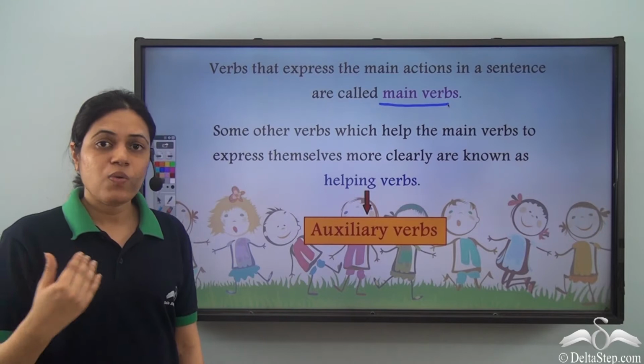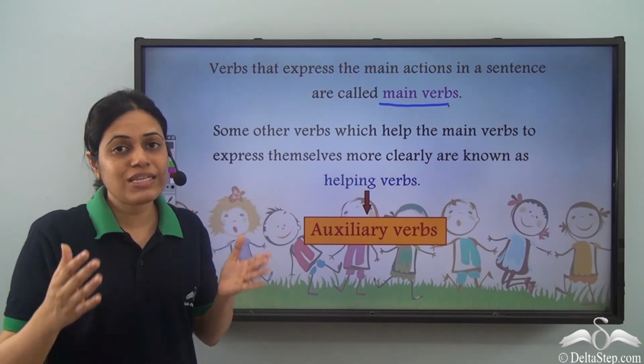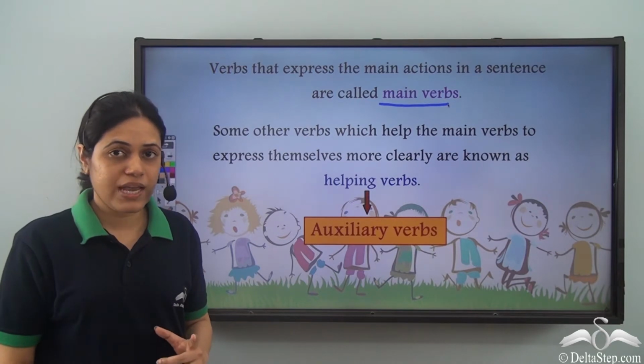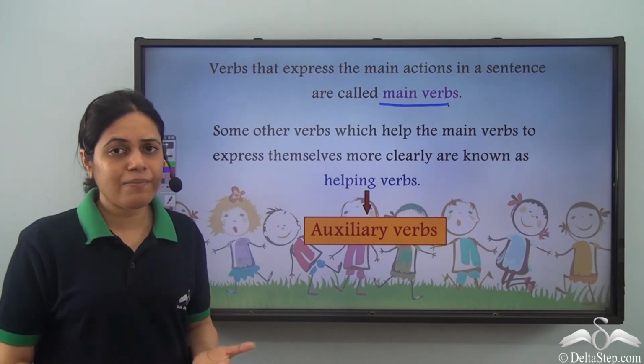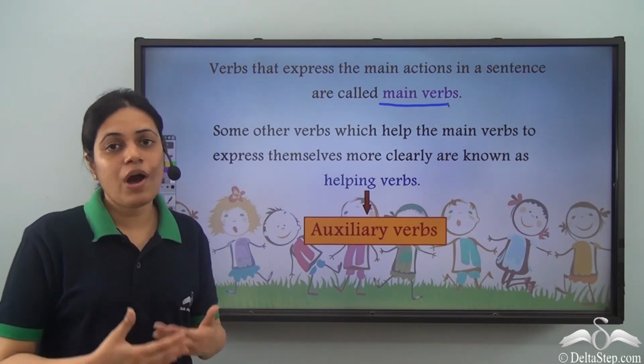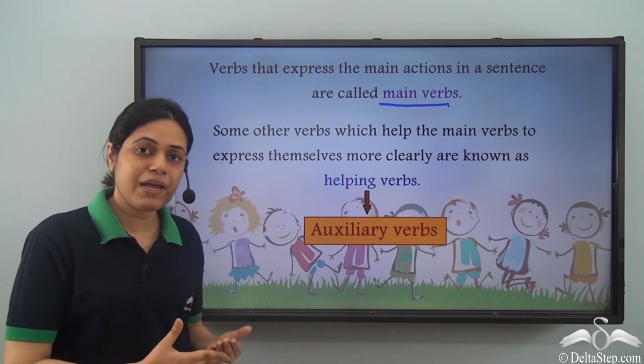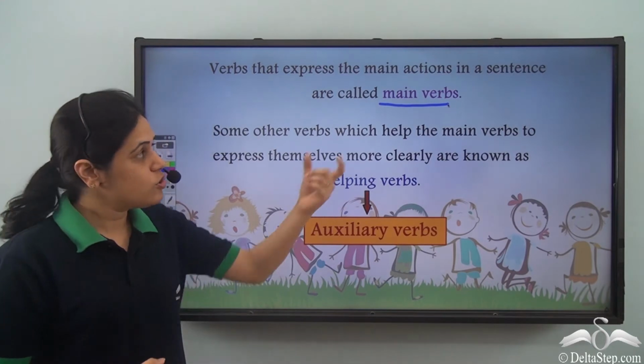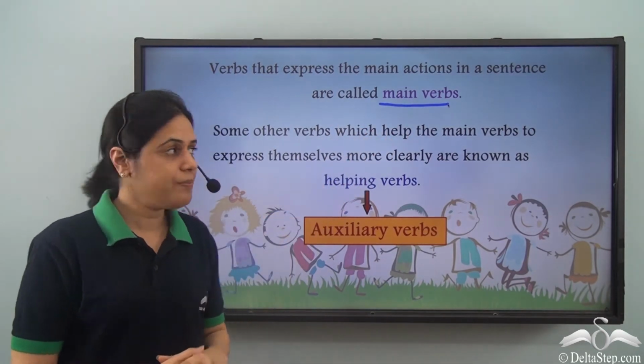Like walking, walking is the main verb because it expresses the main action. If walking was not there, the sentence would be I am. Now we will not be able to know I am walking, I am sleeping, I am eating. What is the main action being performed?